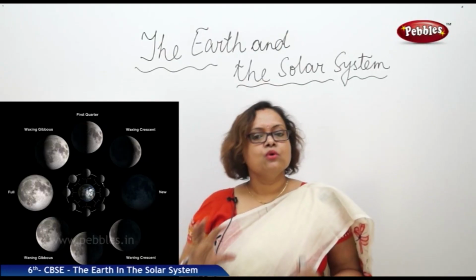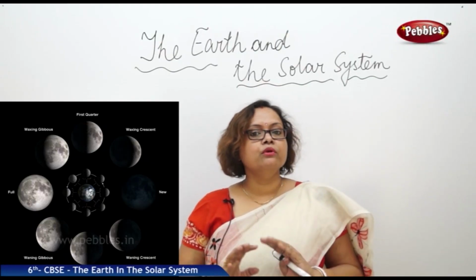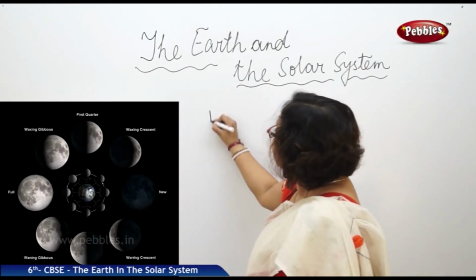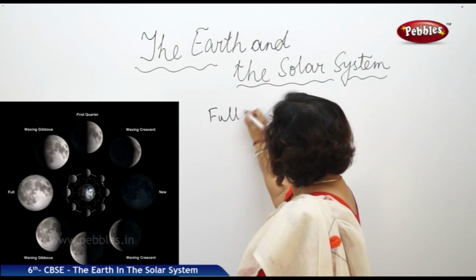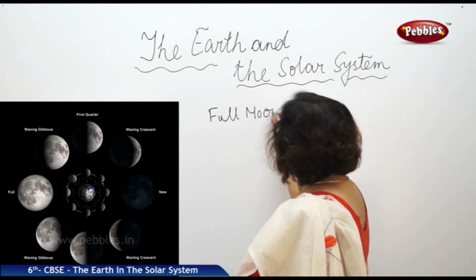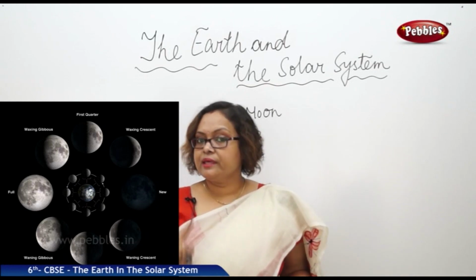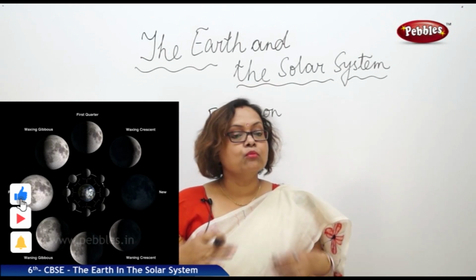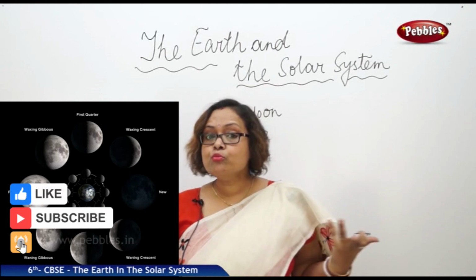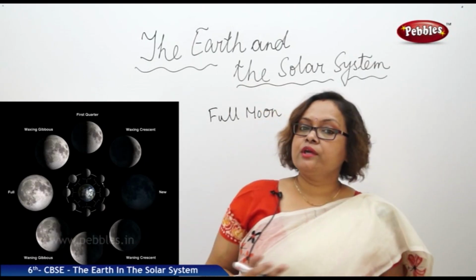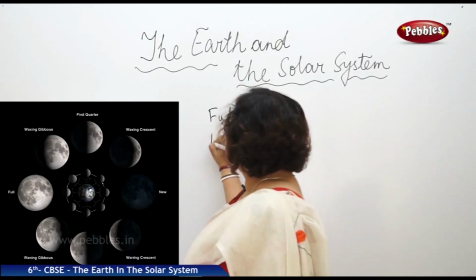Some few days, we can see the moon in full size and we call it full moon. Then there are some few nights when we can see that the moon has disappeared. There is no moon at all. You cannot find it. So those nights we call new moon.